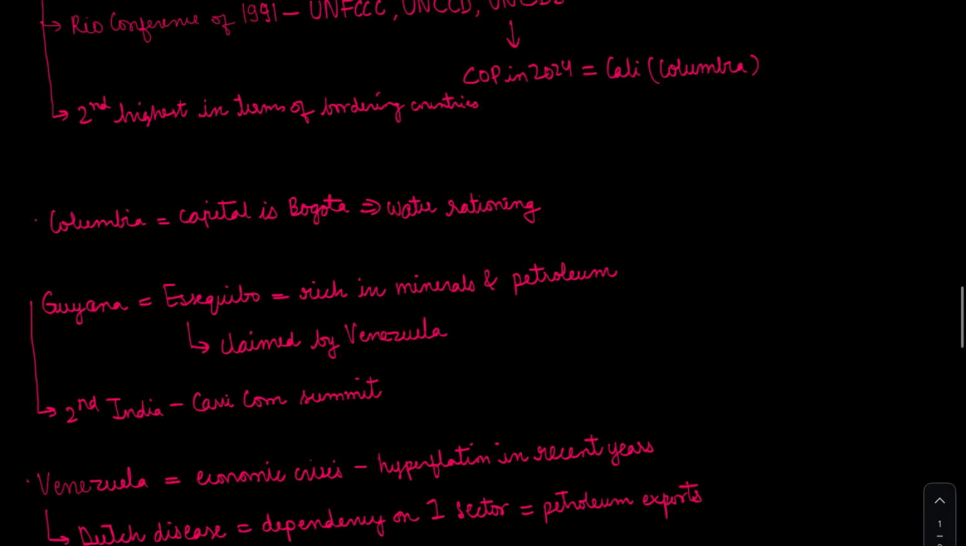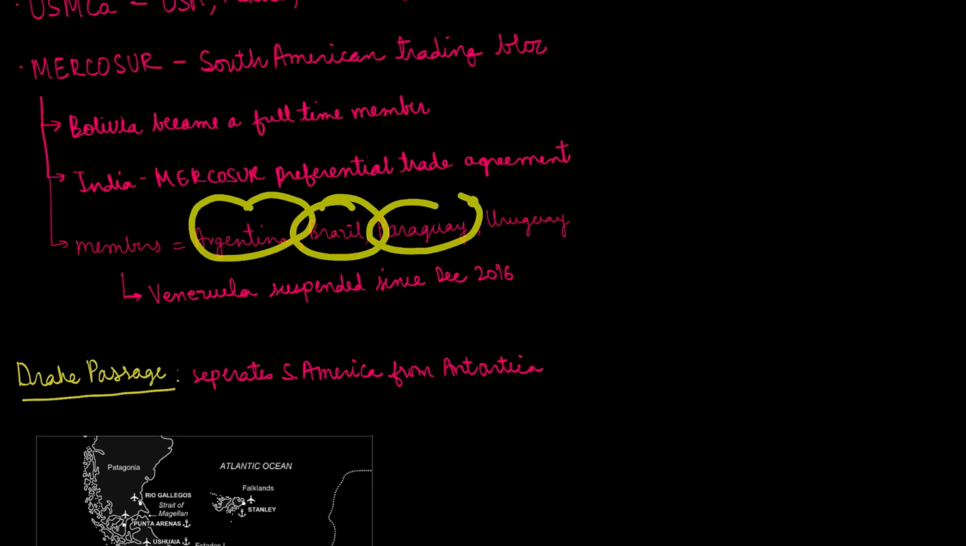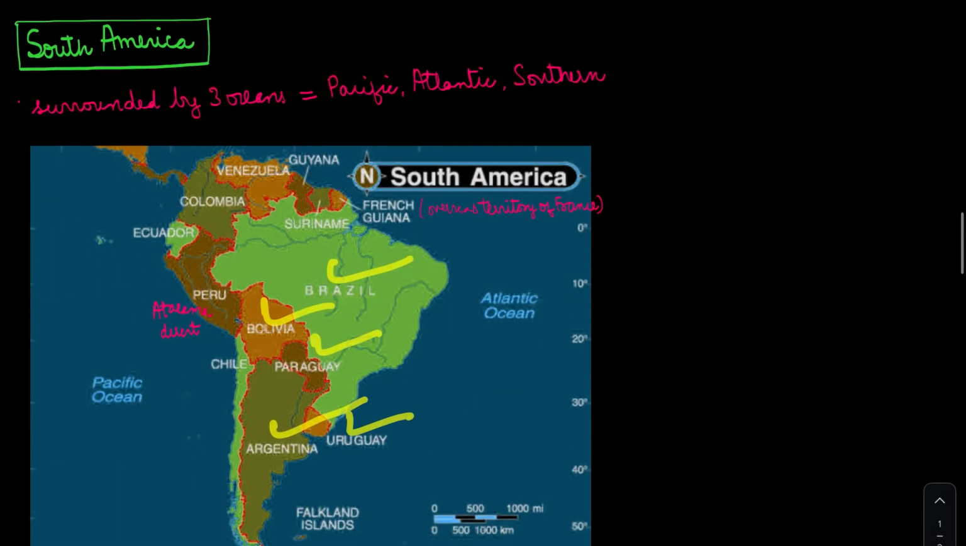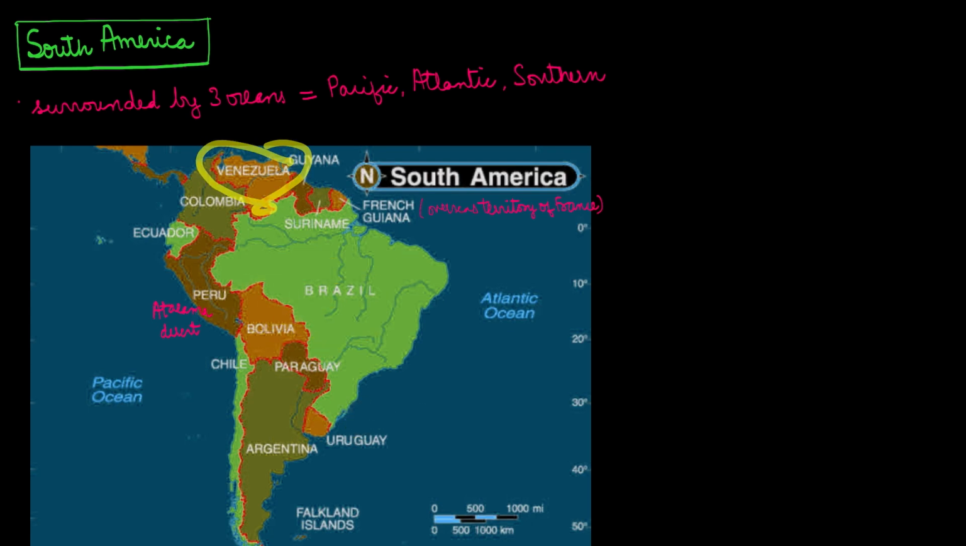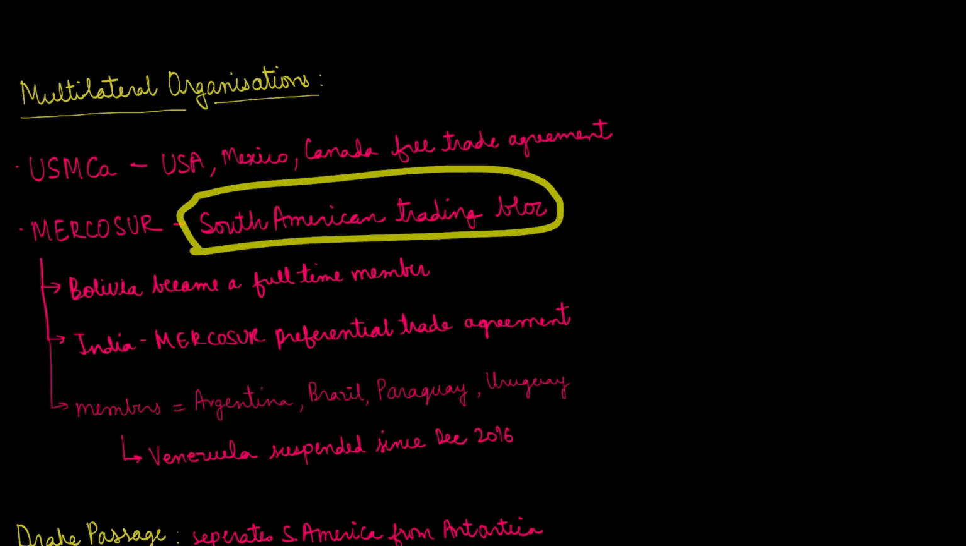So it becomes Brazil, Bolivia, Paraguay, Uruguay, Argentina. Is Brazil a member or not? Let me just check. Yeah, Brazil is a member. Argentina, Brazil, Paraguay, Uruguay, and now Bolivia has also joined. Venezuela is not a member of this organization. Venezuela was suspended in December 2016. This is the South American trading bloc.